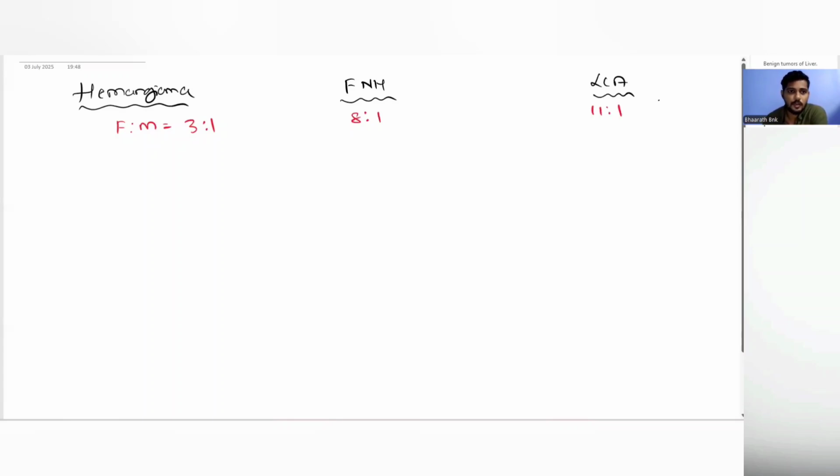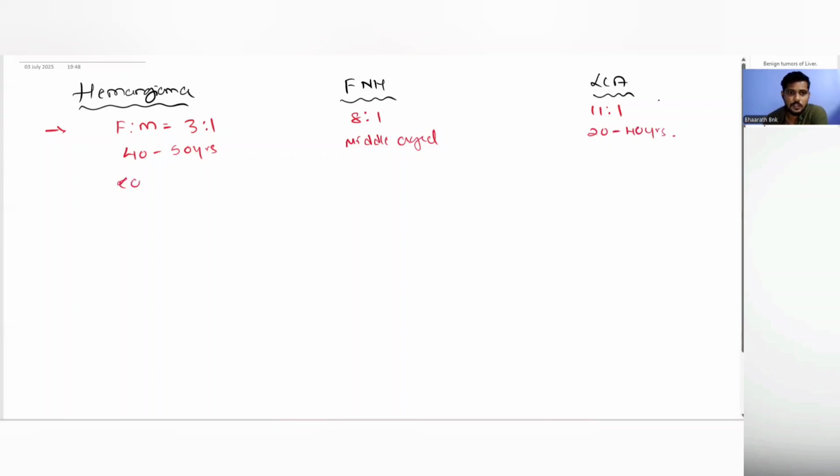So all of them are more common in females than in males. Hemangioma is seen in the age group of 40 to 50 years. FNH is also seen in middle-aged women, while LCA is a disease of young women, usually in the age group of 20 to 40 years.